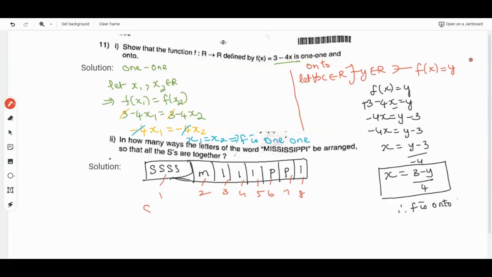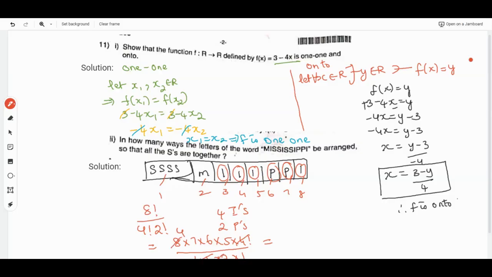So we'll take it as 8 factorial divided by the repeated ones. How many are repeated here? 1, 2, 3, 4. We have 4 I's, so we write 4 factorial. Then how many P's do we have? 1 and 2, so 2 P's, so we write 2 factorial. That will be 8 into 7 into 6 into 5 into 4 factorial divided by 4 factorial into 2 factorial. 2 factorial is 2 into 1. 4 and 4 get cancelled. 2 ones are 2, 2 fours are 8.